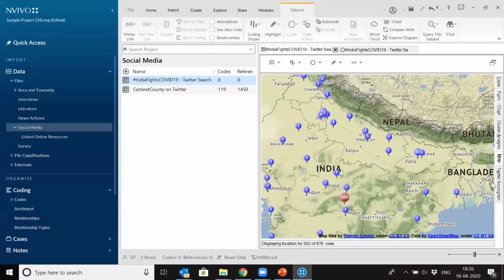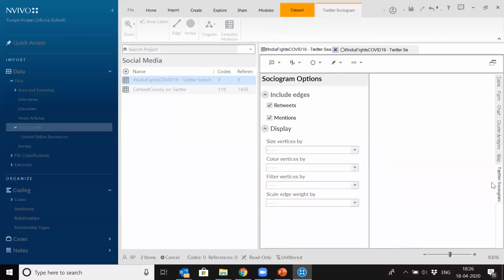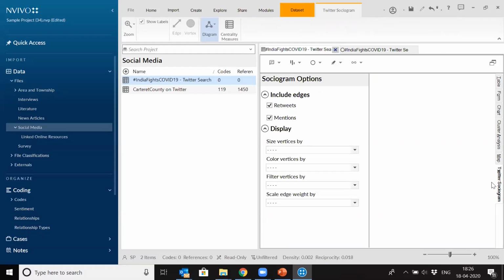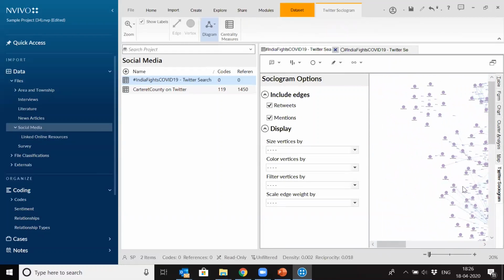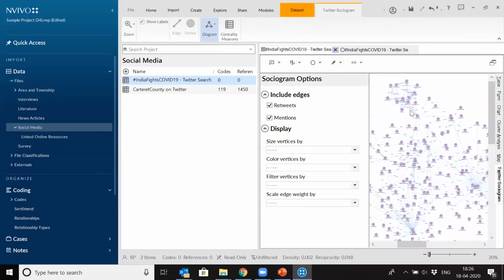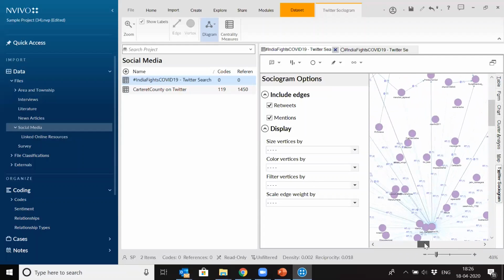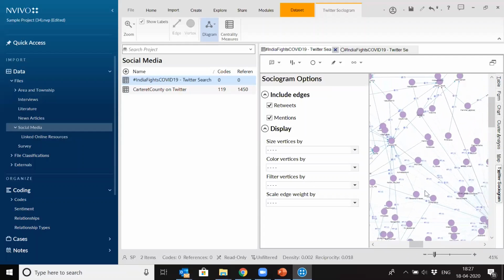And then there's a Twitter sociogram. This is basically a sociogram, you understand. It's basically a network of the data of all your tweets, and it takes some time to load. Just give it a minute. It will come up. So this is the network. All the spheres are the Twitter users, and these lines are the information flow. If the line has an arrow coming inside, that means that the person has retweeted. If it's going out, that means the person has tweeted. So this shows this. And again, you can see several clusters are formed this way, right?